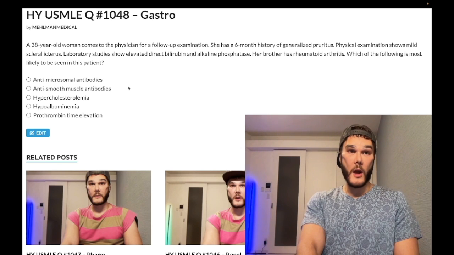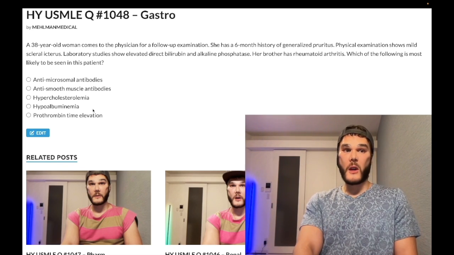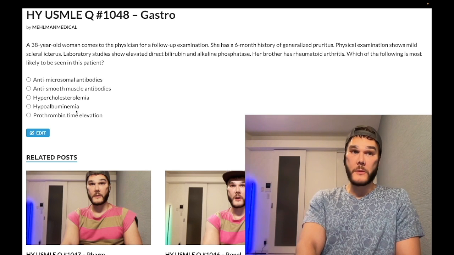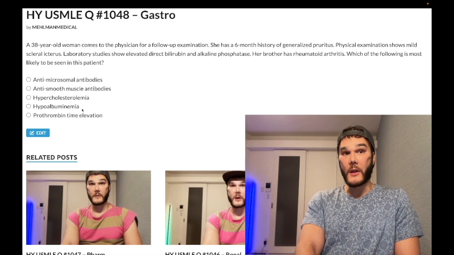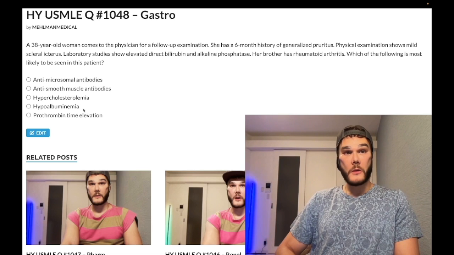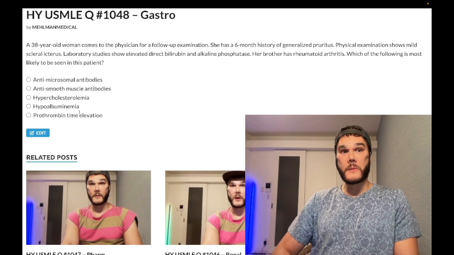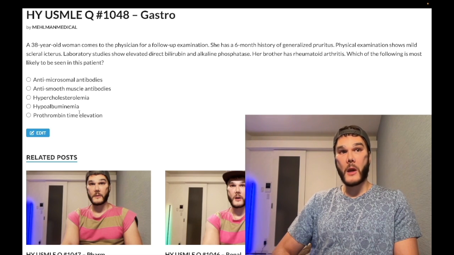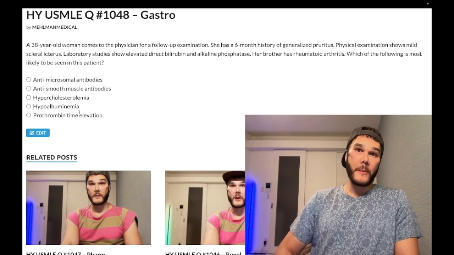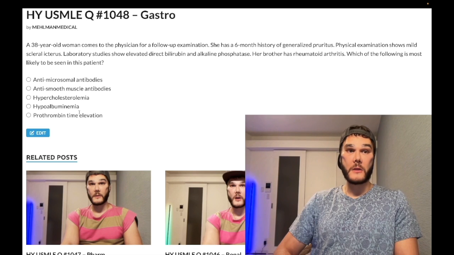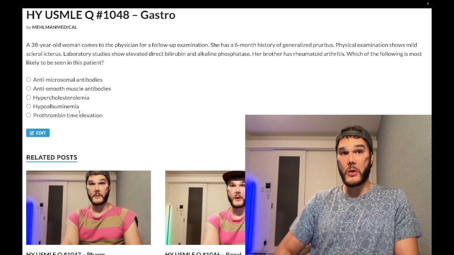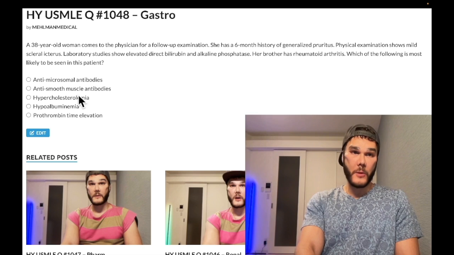Let's just hop to the others real quick. Hypoalbuminemia, wrong answer. Some students are going to get emotional right now as far as why this can't be right. If you have cirrhosis and the liver can't make albumin, isn't that a high yield cause of low intravascular oncotic pressure, for instance? It's true, but you have to think about best answers. It's much more likely a patient's going to have hypercholesterolemia before she reaches the clinical threshold of hypoalbuminemia where she's got edema, ascites. So it's not a bad answer. It's possible, but hypercholesterolemia is much more buzzy, much more textbook.